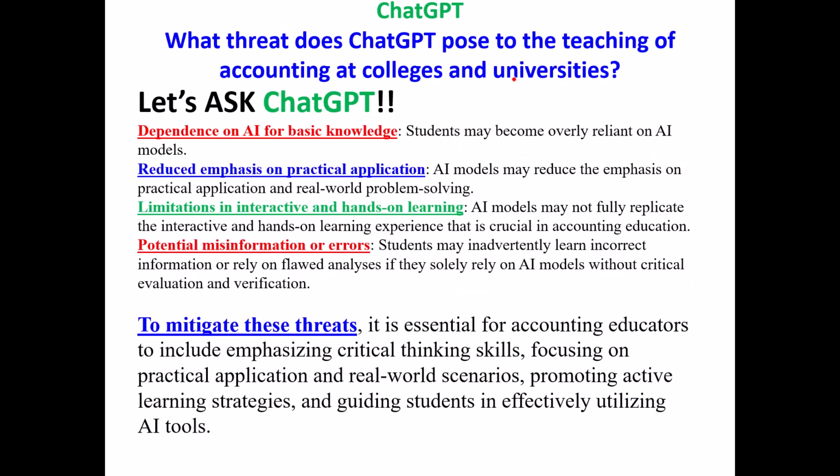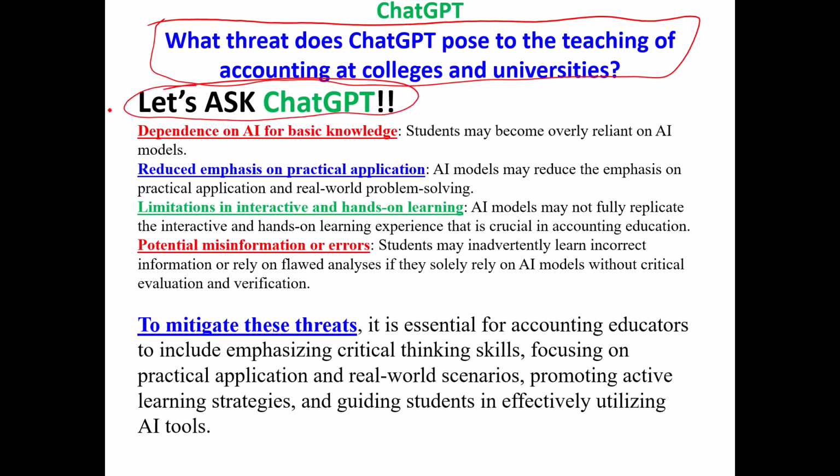So here's the question. What threat does ChatGPT pose to teaching of accounting at colleges and universities? Let's just ask ChatGPT. So I copied that exact question into ChatGPT, and ChatGPT gives a beautiful response. What threat? Well, students become dependent on AI for just basic knowledge. They don't know anything themselves. They rely on artificial intelligence.